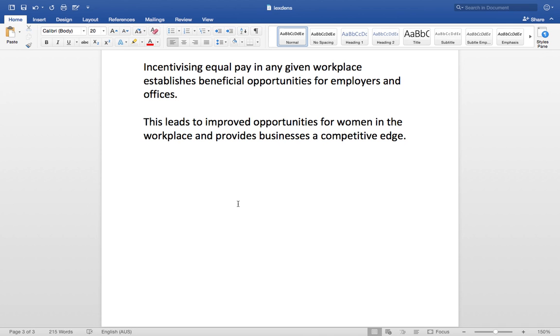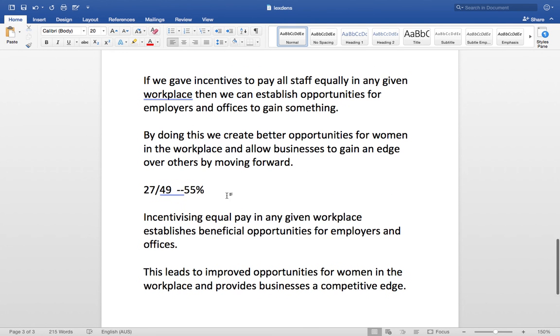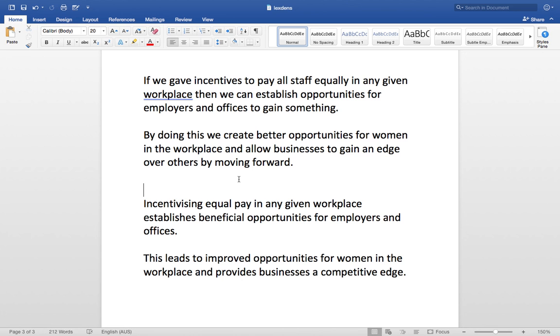Incentivizing equal pay in any given workplace establishes beneficial opportunities for employers and offices. This leads to improved opportunities for women in the workplace and provides businesses a competitive edge. So, in comparison, the second set of sentences is much more lexically dense. It shows that the language is a bit more refined. It also improves the way it reads. So by doing a simple calculation, playing with the language just a little bit, we can refine our language, make it more concise, and sound more sophisticated.